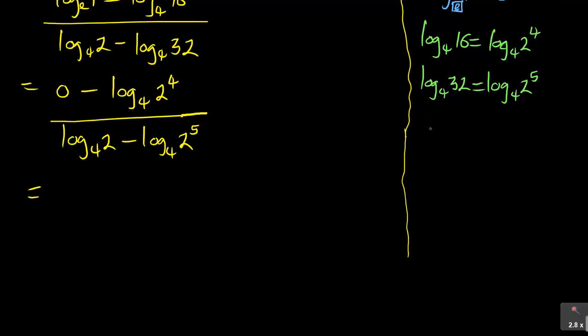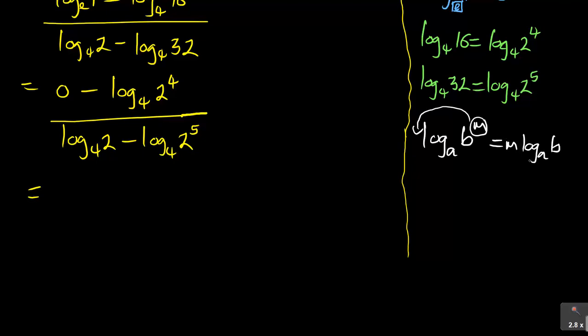It says if I'm given, let me just use something different, if I'm given this, for example, log base a of b to the power of m is equal to this power, it can drop down here so that I've got m log base a of b.